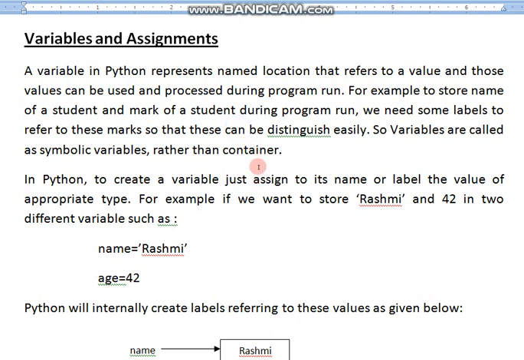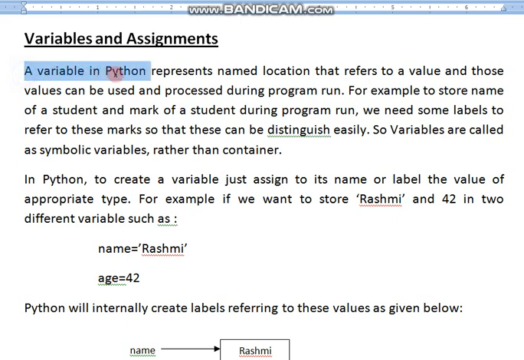Here, students, we are going to see variables and assignments in Python. Why is this topic important to us? Variables are treated in Python totally differently than in other programming languages like C, C++, Java, in how they take care of variables. So the definition, let's see.